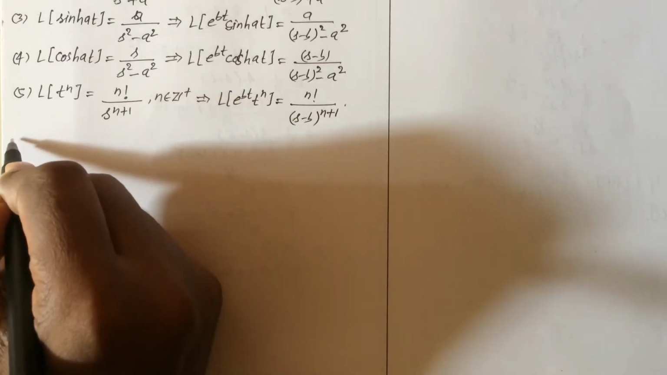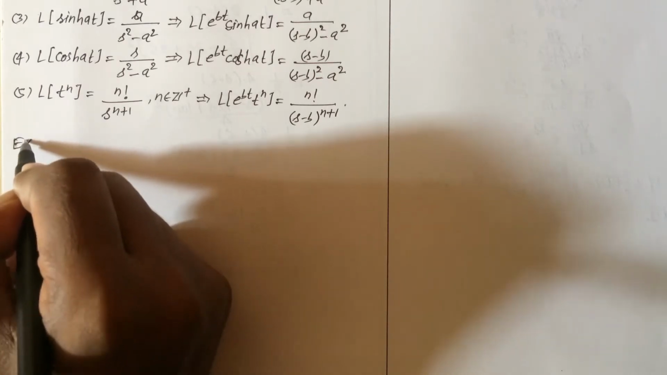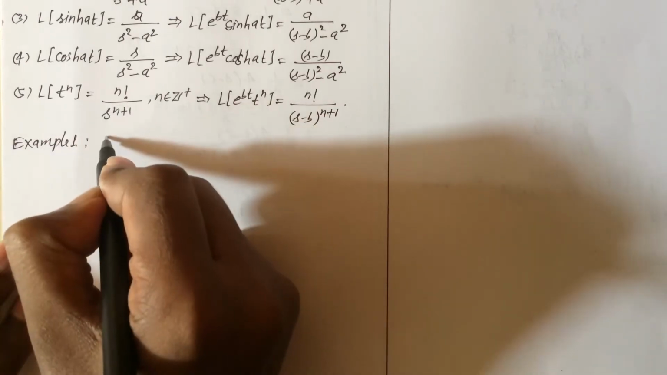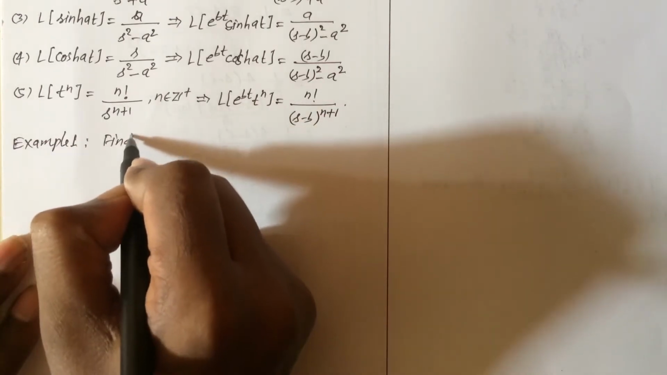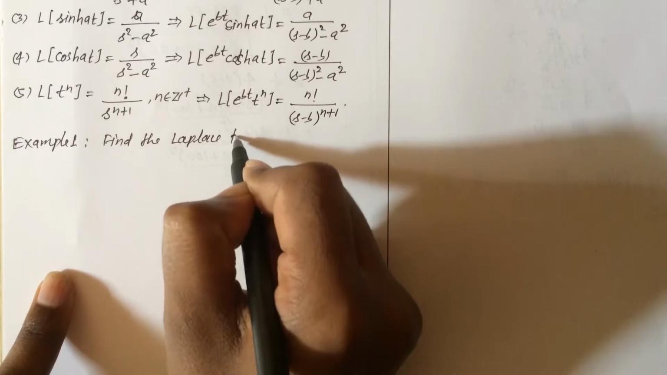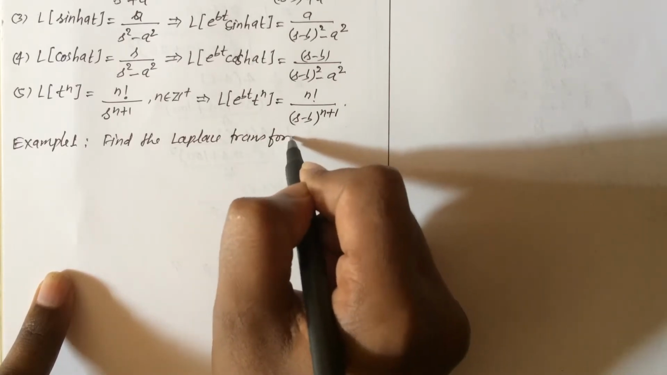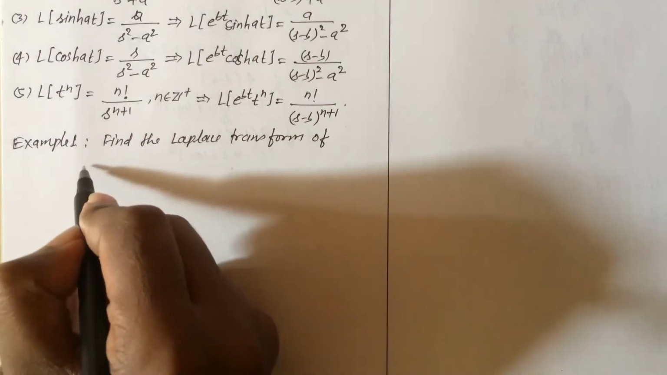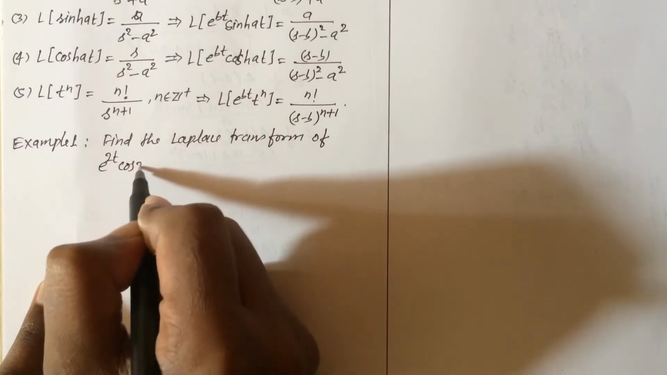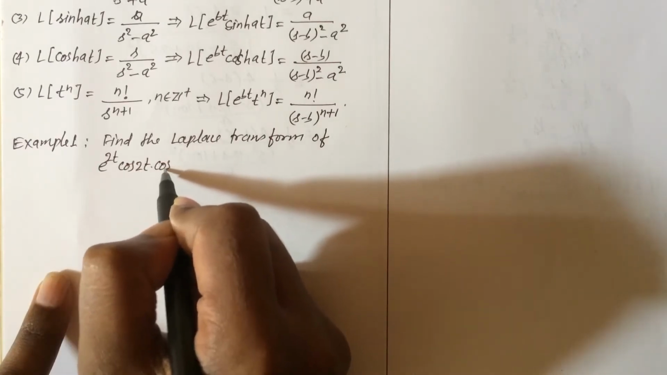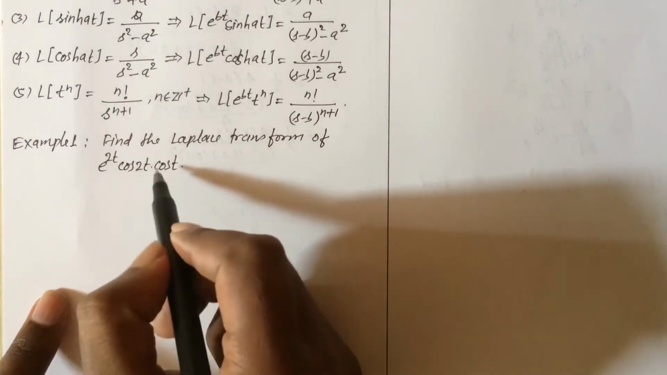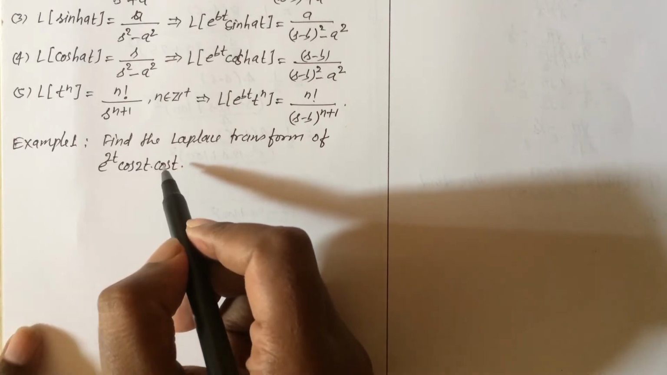Let us do an example based on these shifting formulae. Example number 1. Find the Laplace transform of the function e raised to 2t cos 2t into cos t. We have to find the Laplace transform of this function by using the shifting theorem. So let us do the solution.